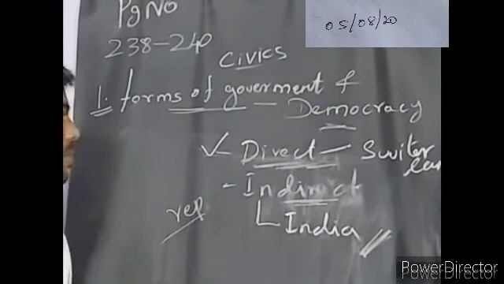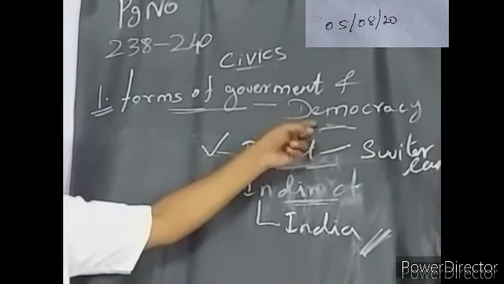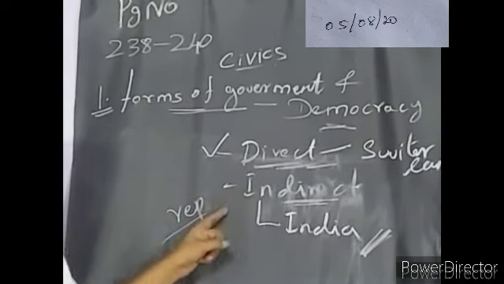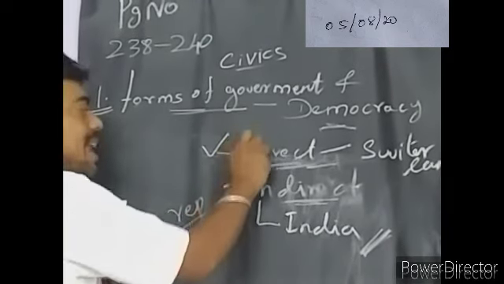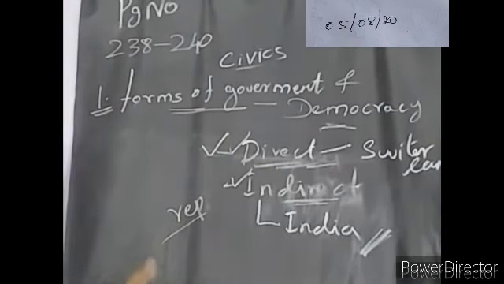So what are the things we saw? Forms of government, the definitions of democracy, features of democracy, and the types of democracy, direct and indirect. So these are the topics that we saw. The remaining we can see in the next class.